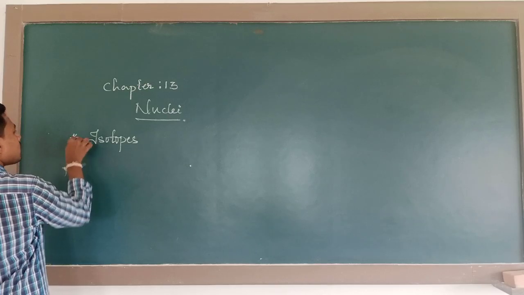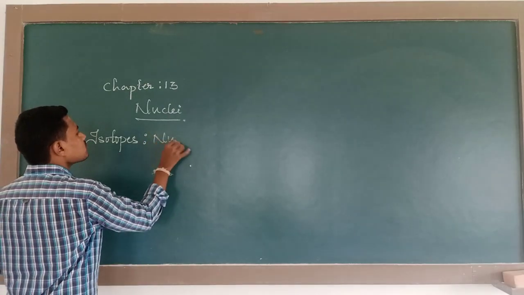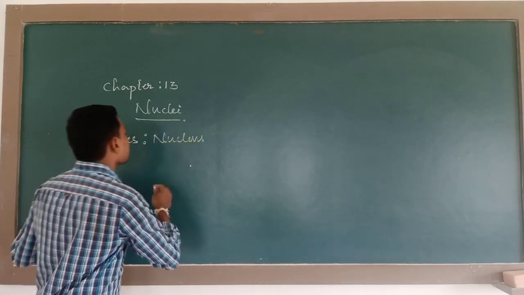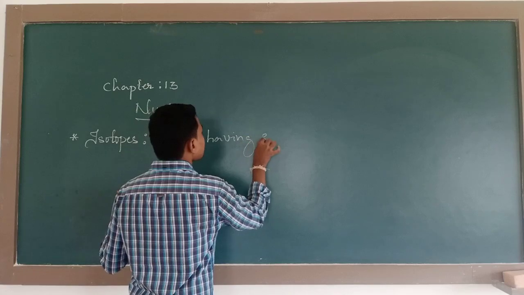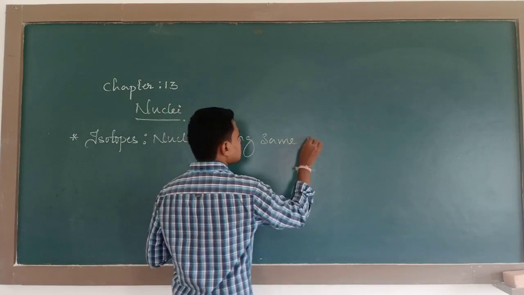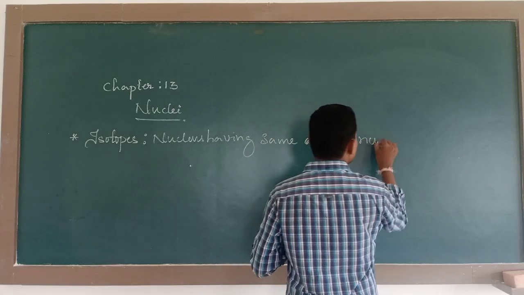What are isotopes? Isotopes are nothing but nuclei having the same atomic number.